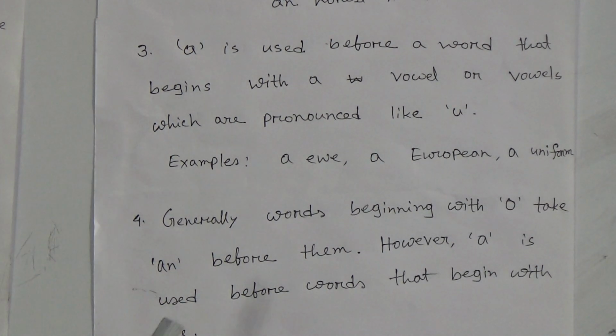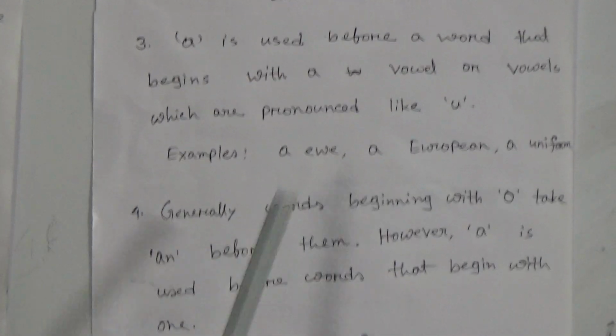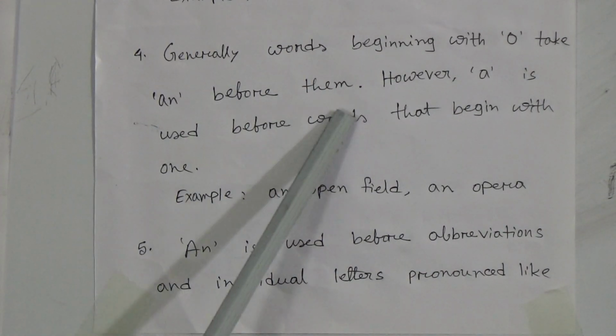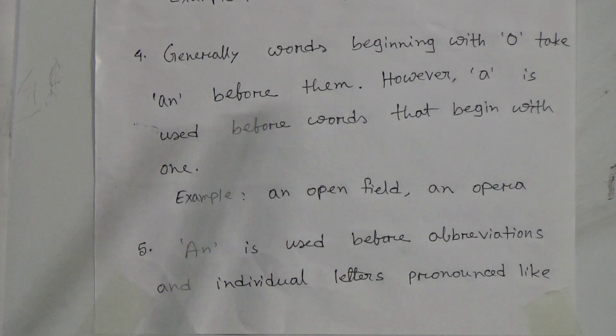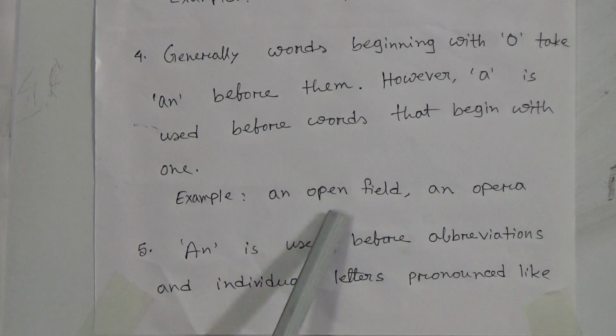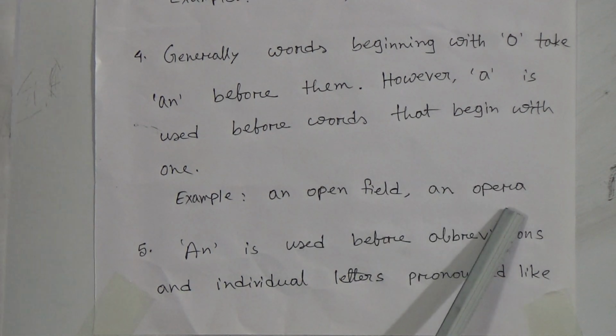Now number 4, generally words beginning with O take an before them. However, a is used before words that begin with 1. For example, an open field, an opera.